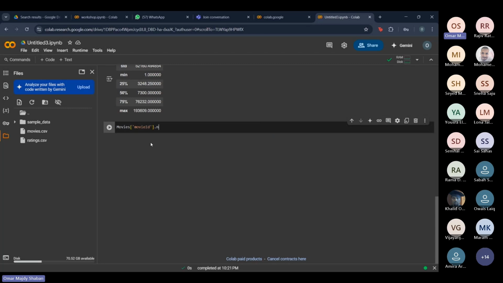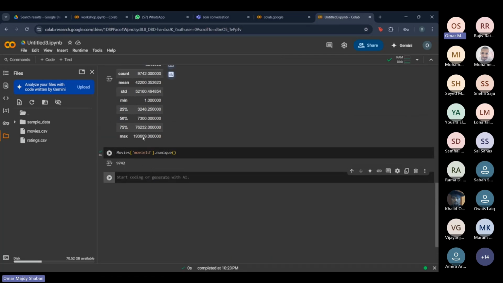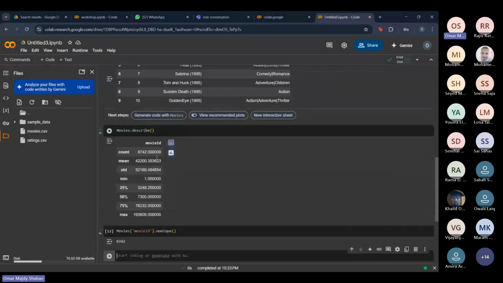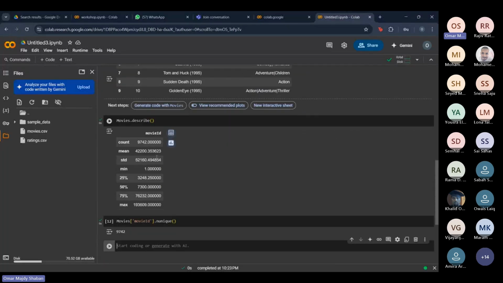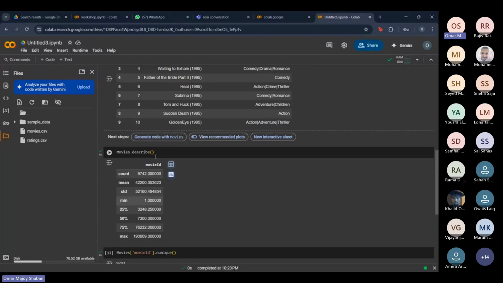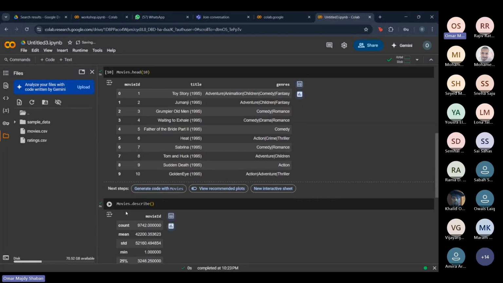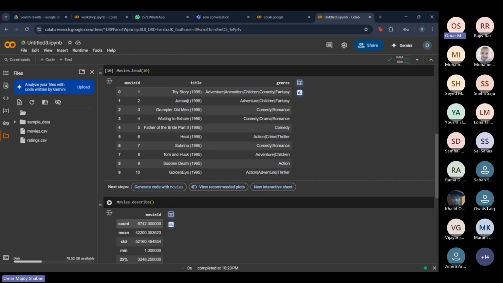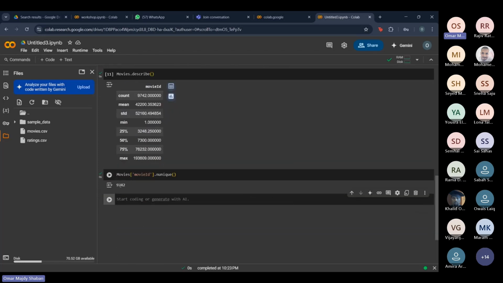So we're gonna use the unique method, and we're just gonna run it. What this does is it shows the number of unique variables in this column, or how many unique rows are in this column. So we can tell from here that in this movie data set, we have 9,742 rows in this table, and as you can see, we have the same number of unique values. What we can interpret from this is that every single row has a unique movie ID, which is perfect. This is what we want.